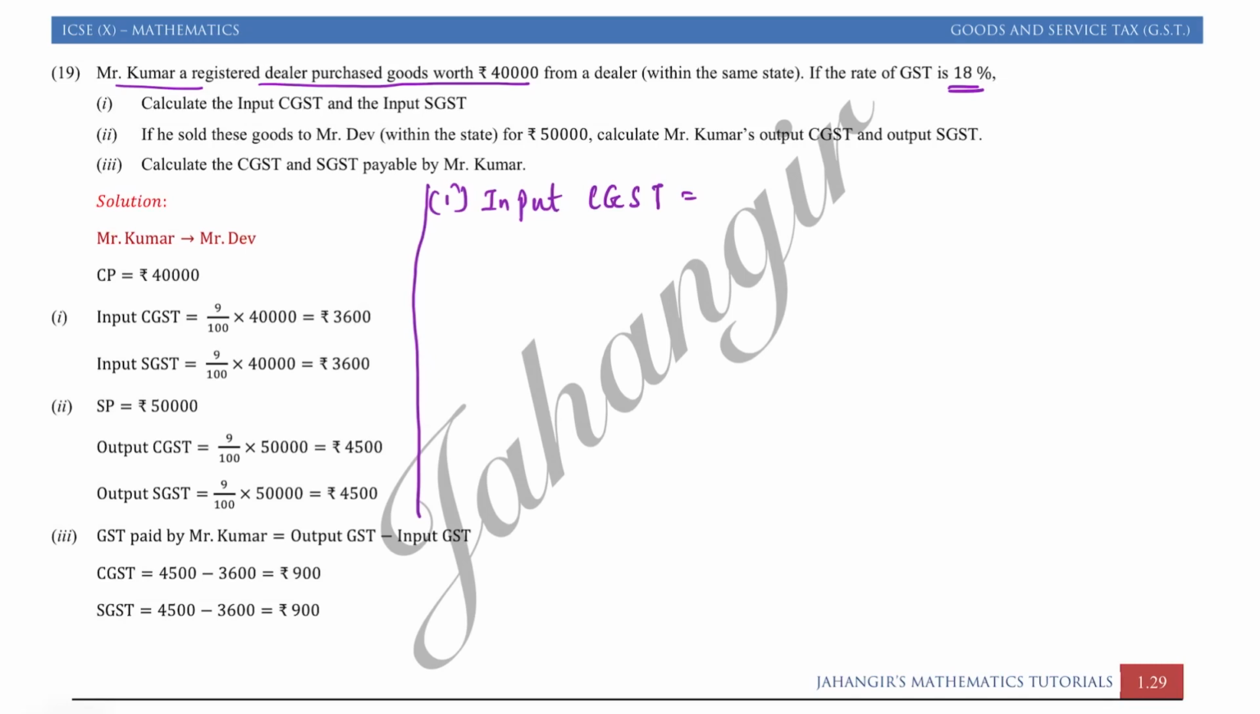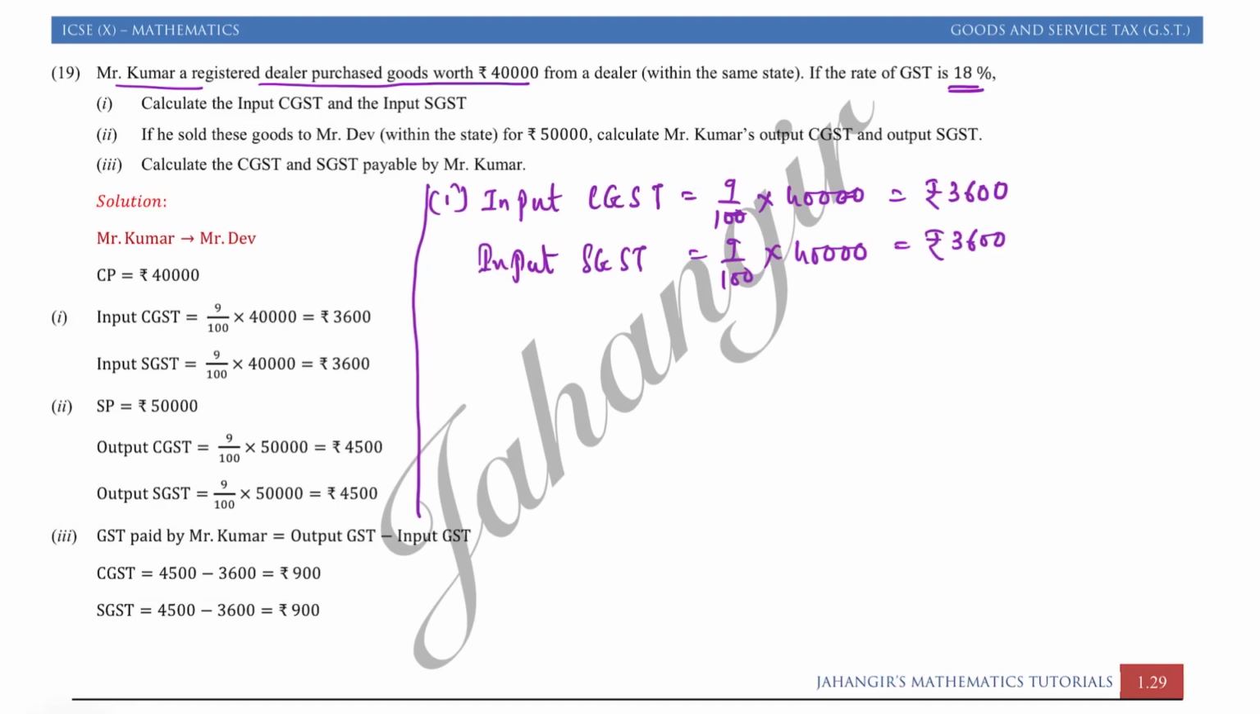So we have to find 9% of 40,000. 9 upon 100 into 40,000. So 9 fours are 36, rupees 3,600. In the same way, input SGST will be the same. That is 9 upon 100 into 40,000, which is equal to rupees 3,600.